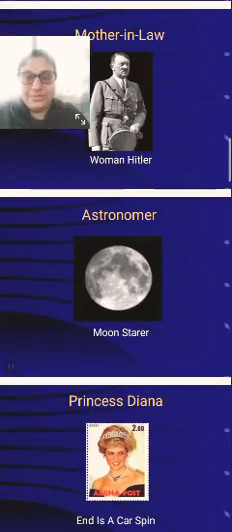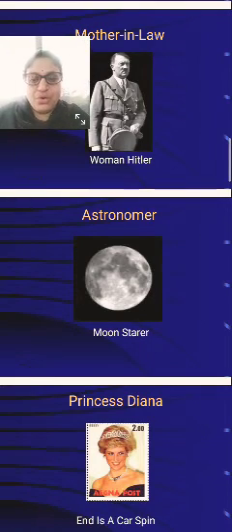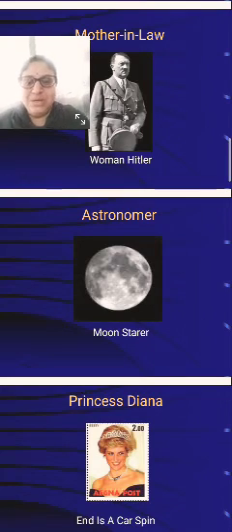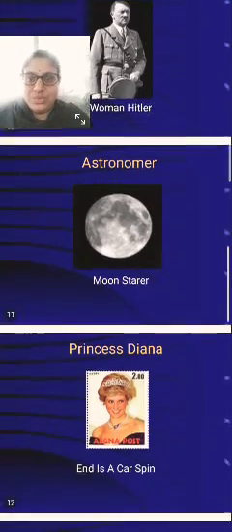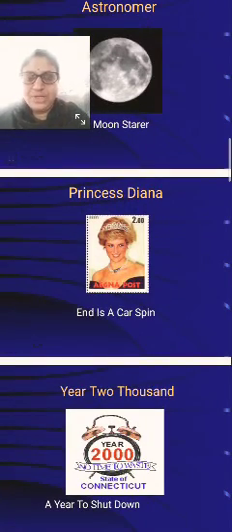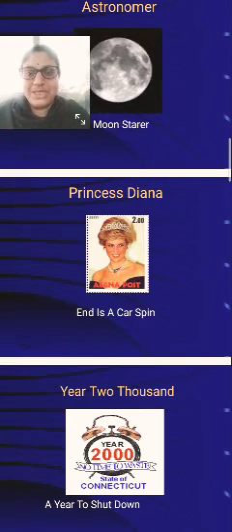Okay. Next one is astronomer. Astronomer becomes the anagram "moon starer." How can you see that? M, O, O, N, S, T, A, R, E, R. Moon starer. Yes.